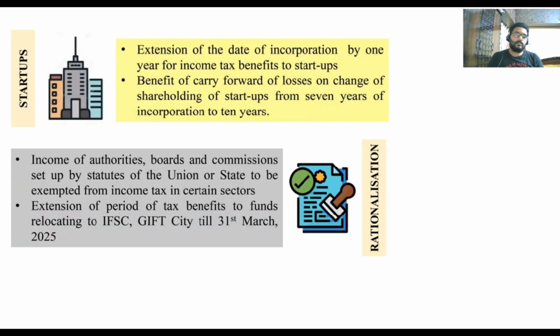Next, extension of the date of incorporation by 1 year for income tax benefits to startups. Okay, that means the income of authorities, boards and commissions set up by the statutes of the Union or states is to be exempted from the income tax. So those authorities, boards and commissions will not come into the ambit of the taxes. They have been exempted. Okay, that means we are slowly trying to rationalize them, slowly cutting down deductions, etc.